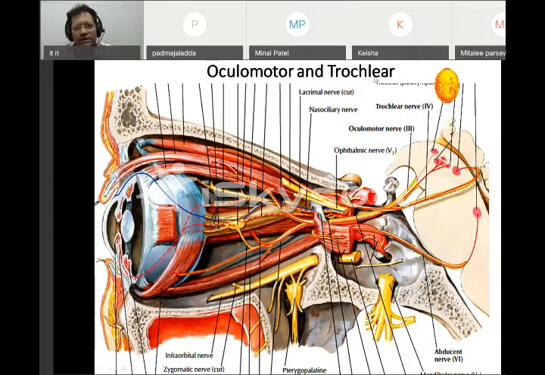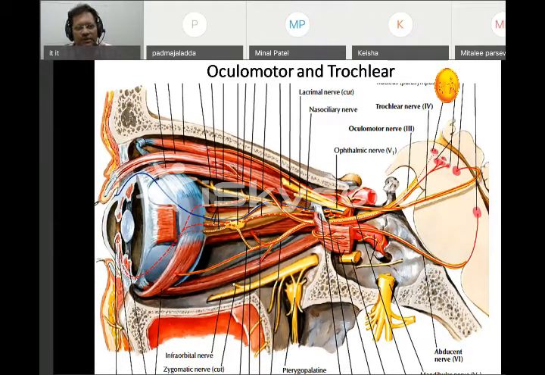Trochlear is the fourth cranial nerve. Oculomotor is the third. So the oculomotor and trochlear nerves both are motor in function and arise from the midbrain, and they come out from the cranial cavity through the superior orbital fissure.